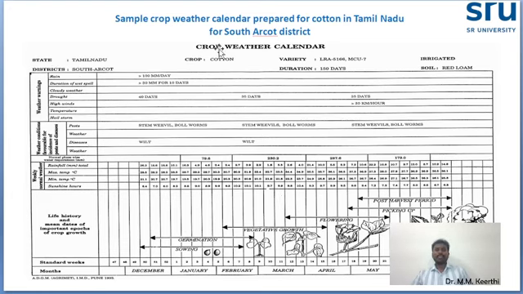In the top part, the state, district, crop, variety details, duration of the crop, and whether irrigated, non-irrigated, or the soil type will be given. All these details will be present in the crop weather calendar.